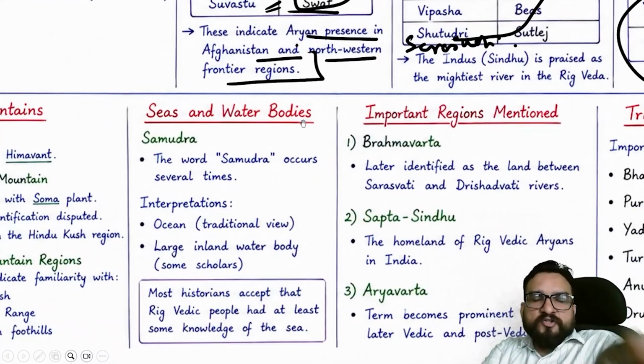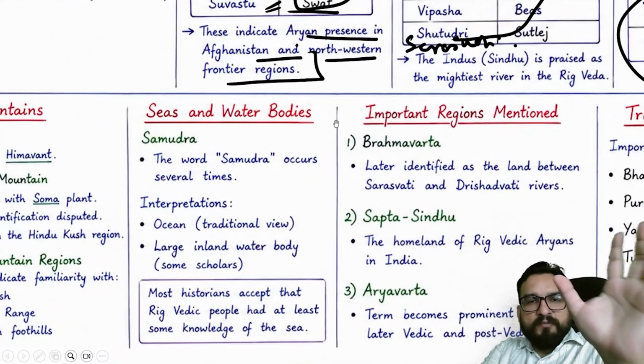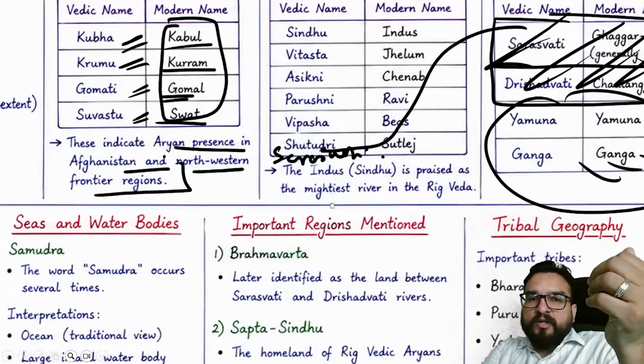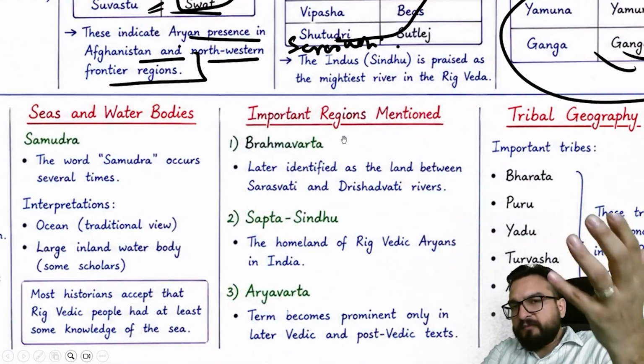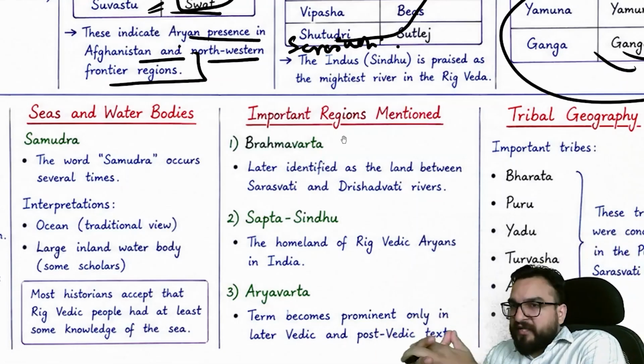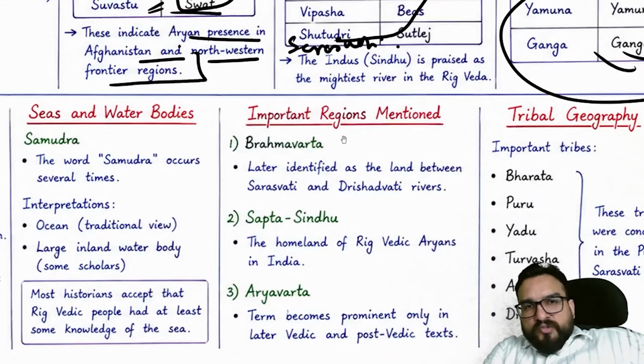Now, they asked a question on water bodies in your optional paper, like you will find one question they have asked, on whether these people were familiar with the oceans at that point of time, right? That we will be discussing in the weekend revision class, where we will be discussing the PYQs.